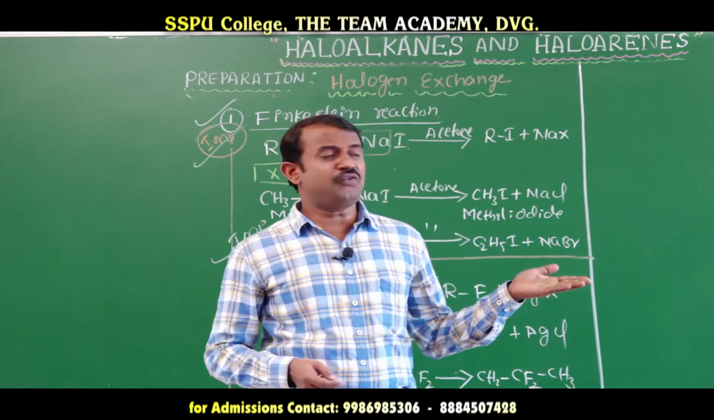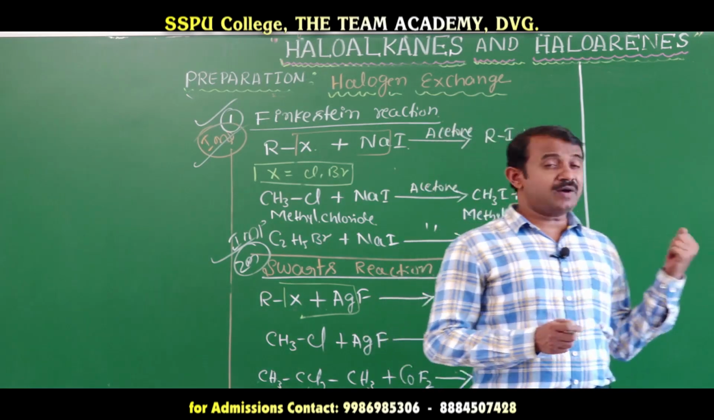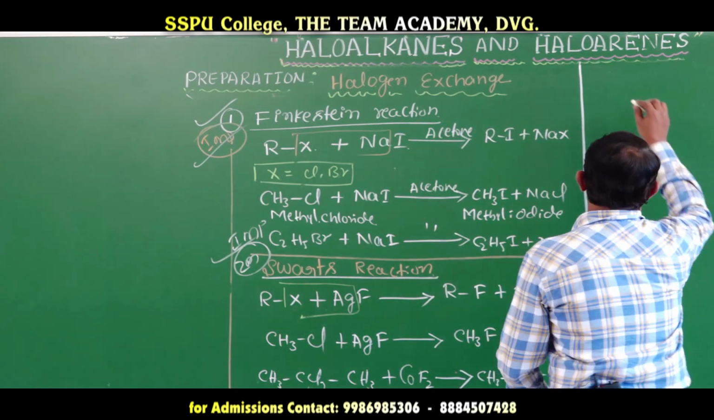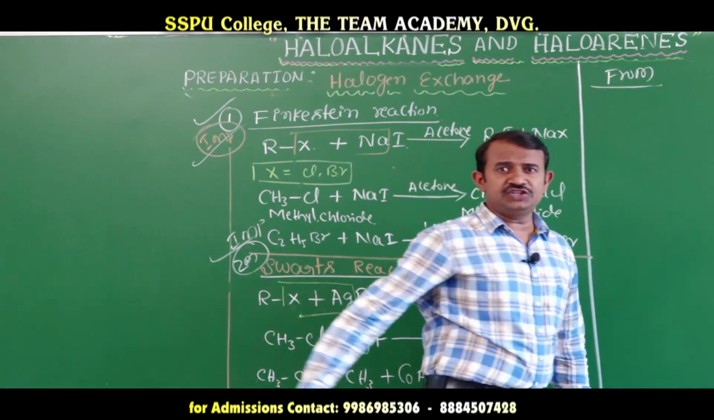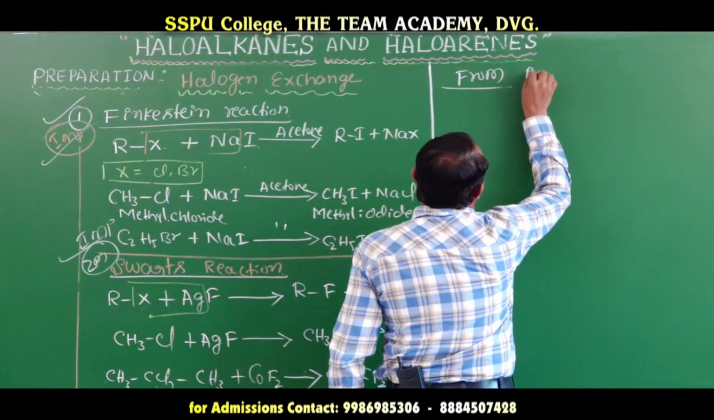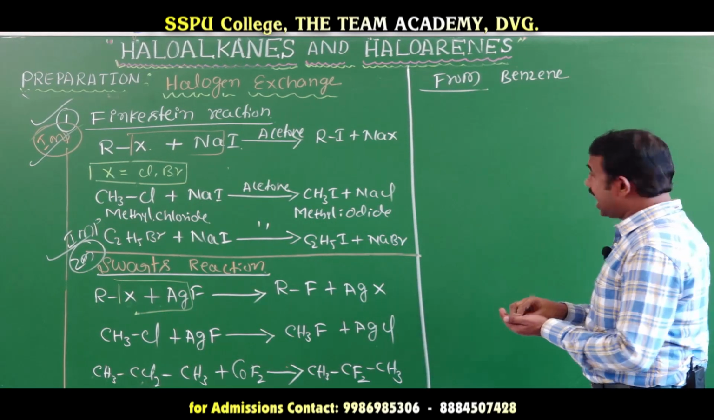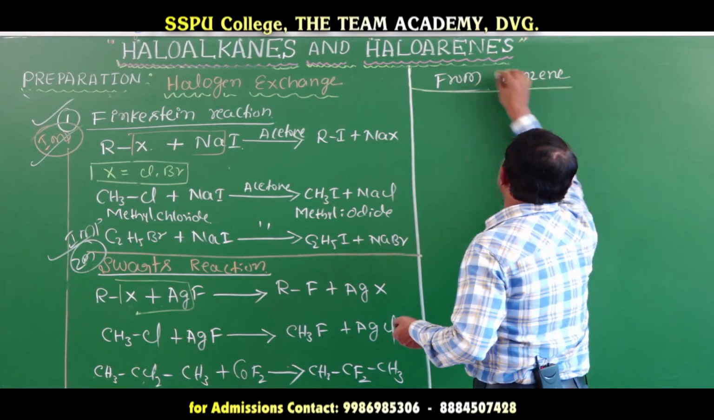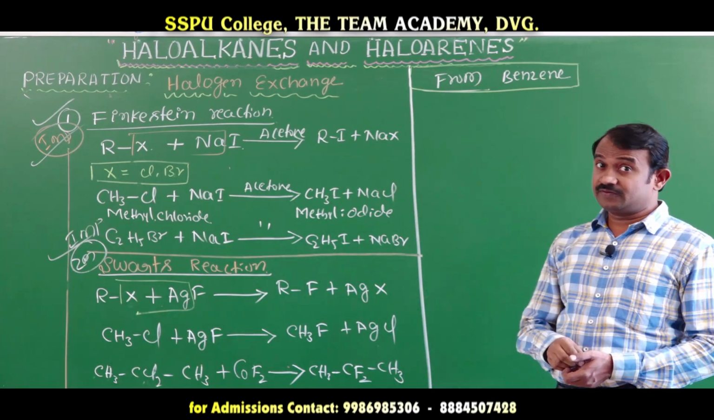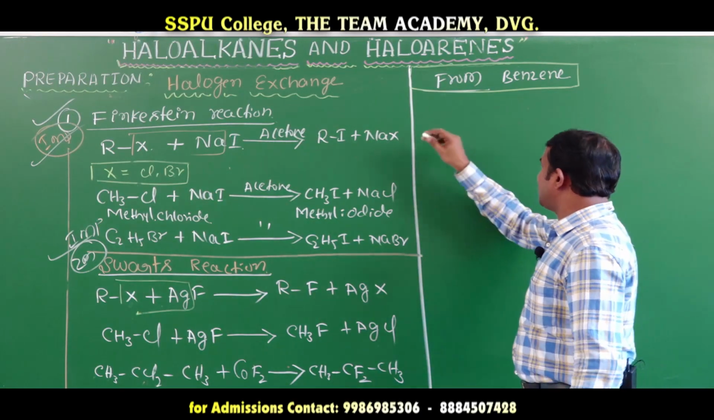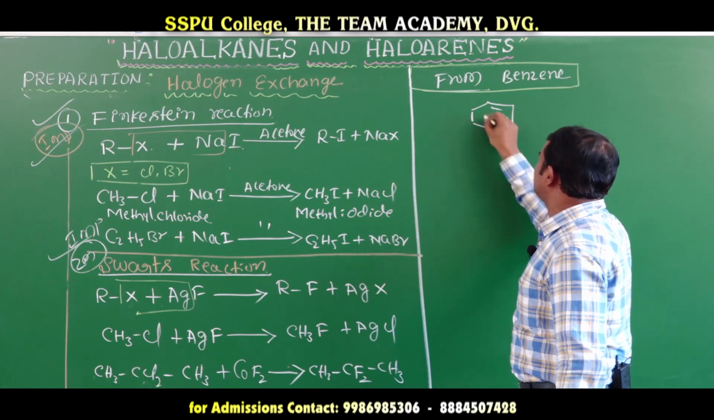Okay, next we will go for preparation of aromatic compounds from the benzene ring. First, preparation of aromatic compounds from benzene. These earlier ones were aliphatic compounds. Next we will go for preparation of haloarenes from the benzene ring.